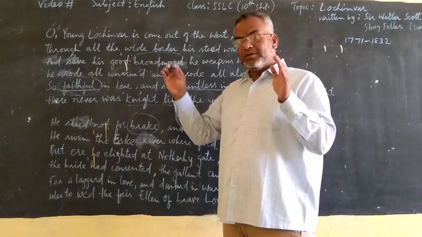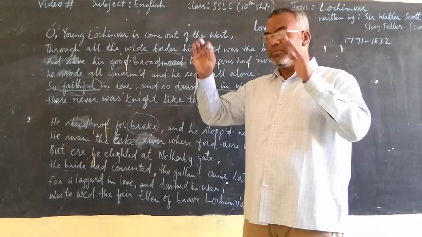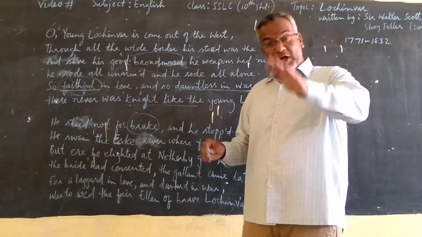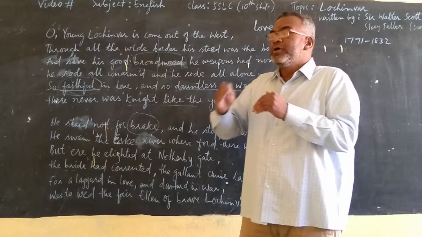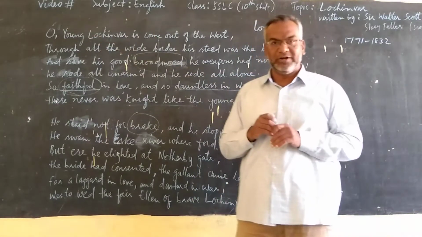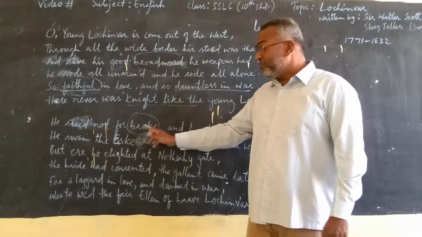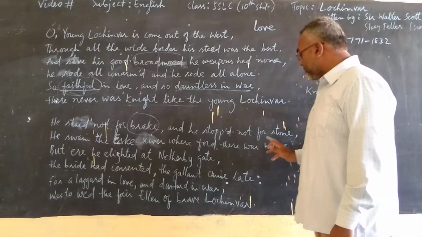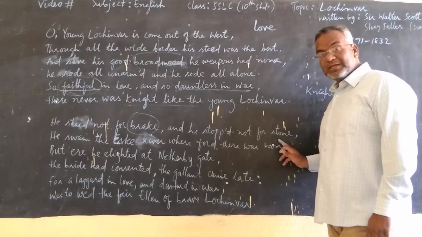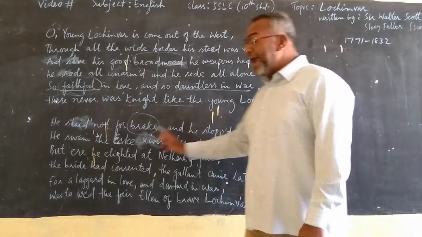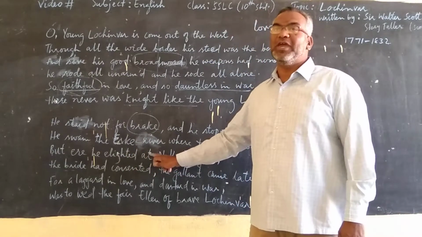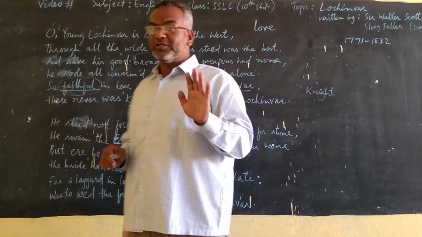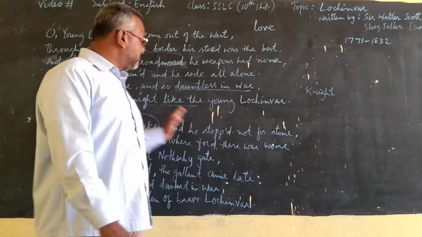Thick trees, thick plants, thick grass, which stop the way, which stop us from continuing, from moving forward, right? But even though there were breaks, even though there were stones, rocks, and a river also on the way, these obstacles could not stop him. He did not stop for these obstacles.